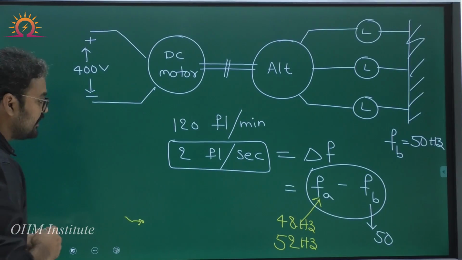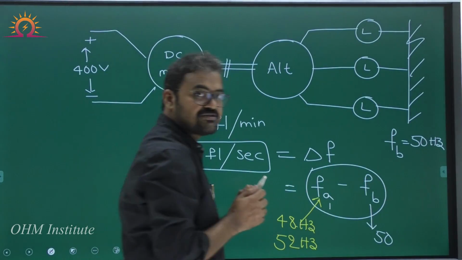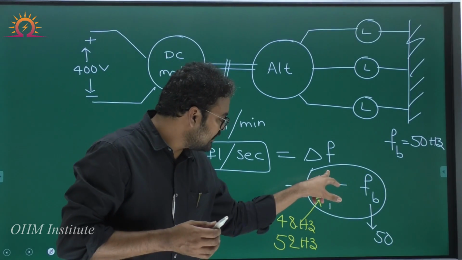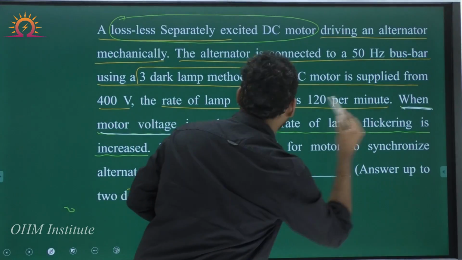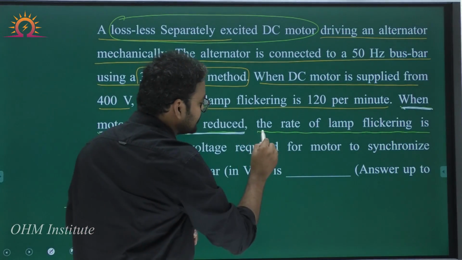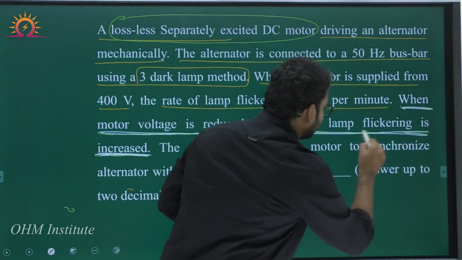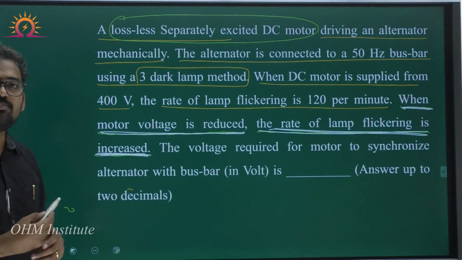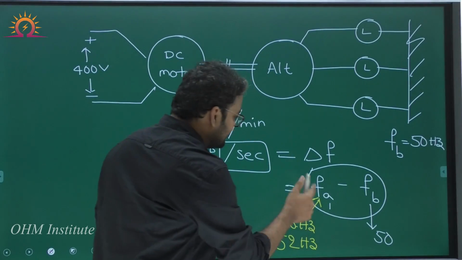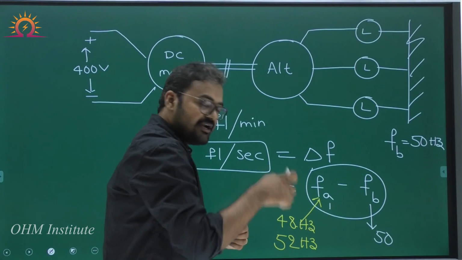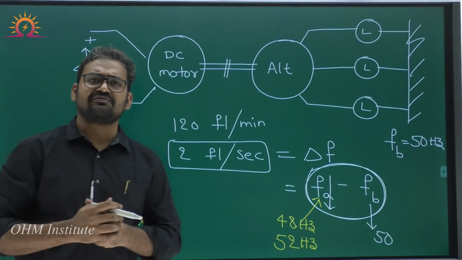Now, let's go back. Tell me, if alternator frequency reduces, but bus bar frequency won't change, only alternator frequency reduces, then what is given in the problem? You see this. When motor voltage is reduced, the rate of lamp flickering is increased. This is important. Can you tell me one thing? Lamp flickering means the difference in frequency. Alternator frequency is already reduced, but this difference is increased. What is the meaning of it?